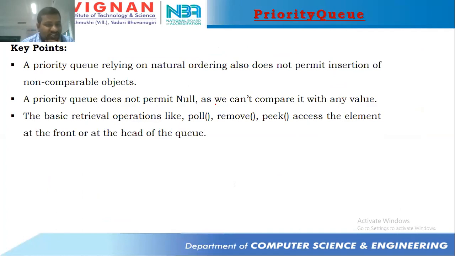Priority queue relies on natural ordering, and does not permit the insertion of non-comparable objects. This is one of the important points in priority queue, students. A priority queue depends on natural ordering. Natural ordering means sorting order.